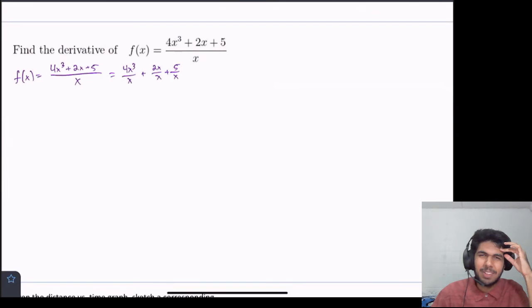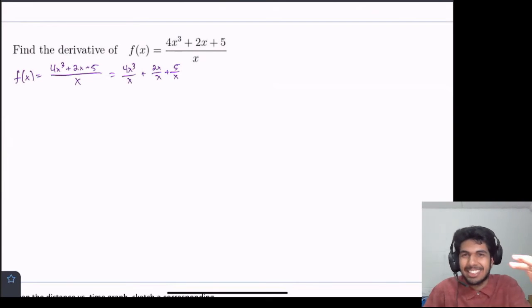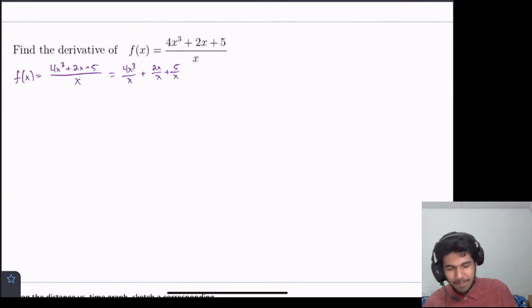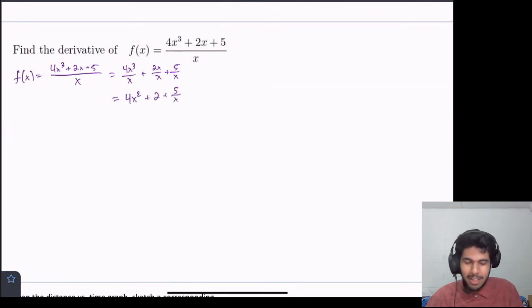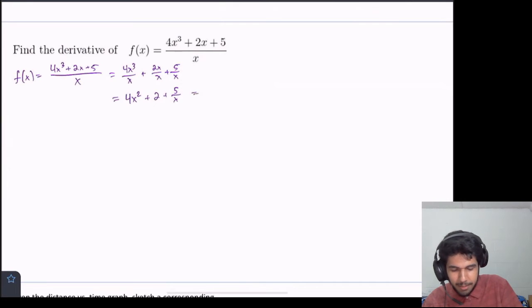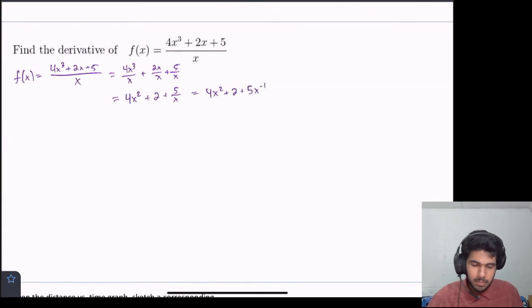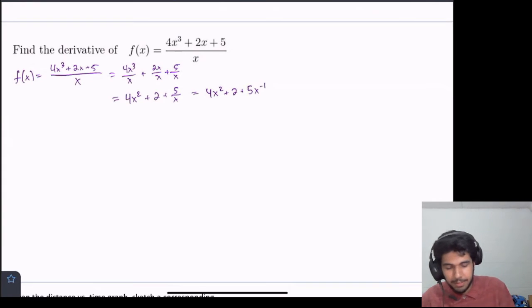And for some people it might be like, isn't that obvious? And for some other people it might be like, this is insane, why didn't I think about it? And yeah, I love this technique. But now we can see that we can get some terms that cancel, because this is equal to 4x squared plus 2 plus 5 over x. Okay, so this last term is a little bit annoying. But we have an x in the denominator, and we just worked with that in the previous question. So this is really equal to that.